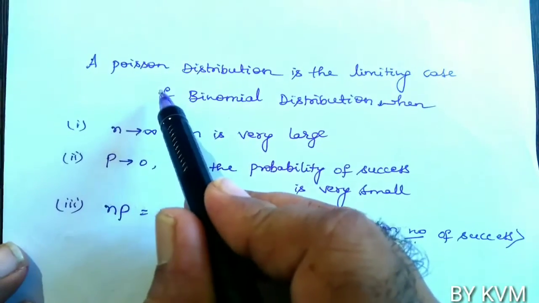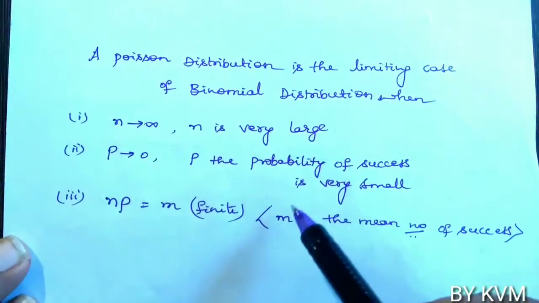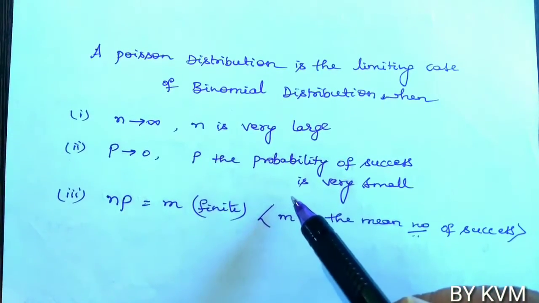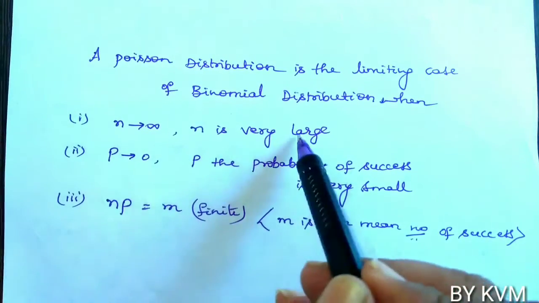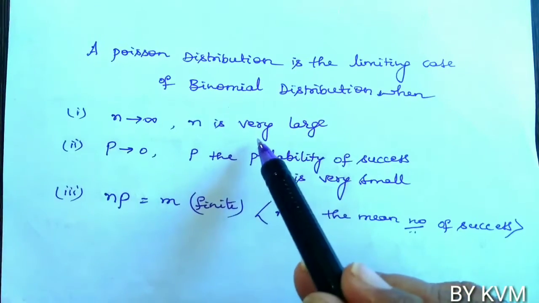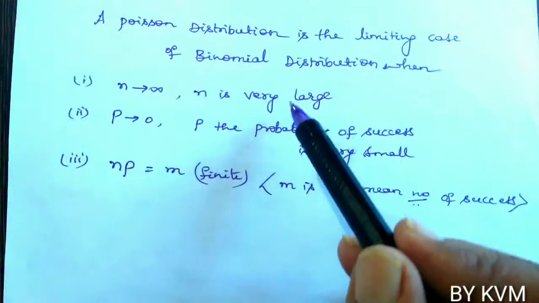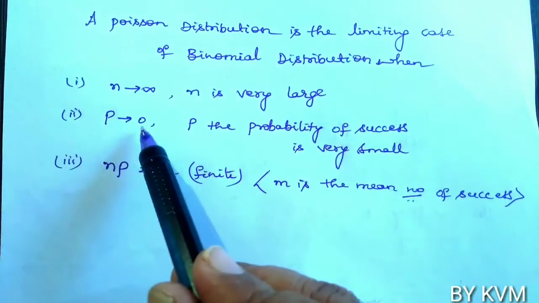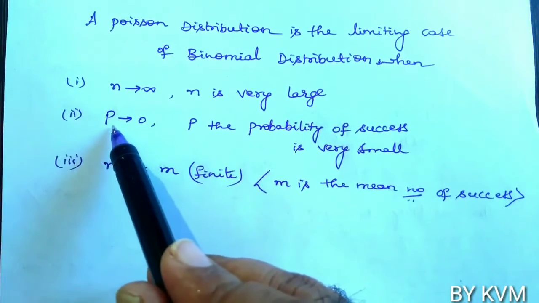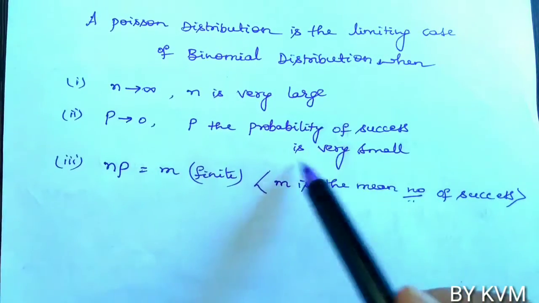So this is a very important point. A Poisson distribution is the limiting case of binomial distribution, or we can say it is the extended case of binomial distribution when n is very large, that is, when n tends to infinity. N is the number of trials given. If n is very large and p tends to 0, p being the probability of success, it means the probability of success is very small.